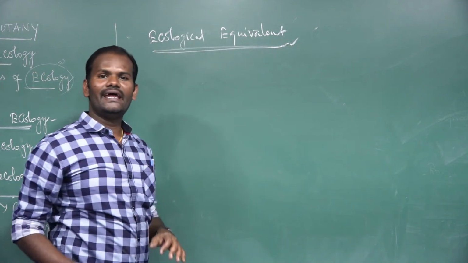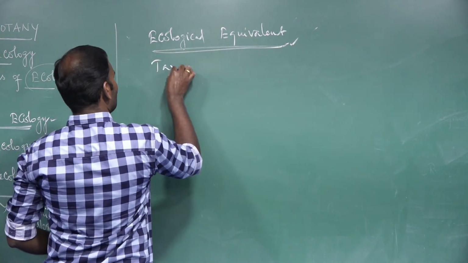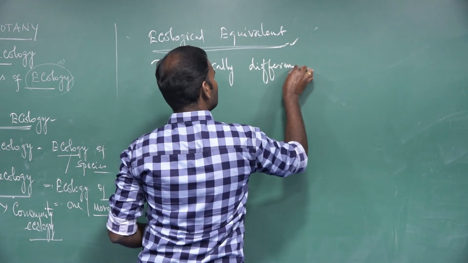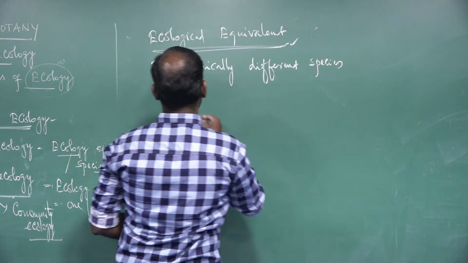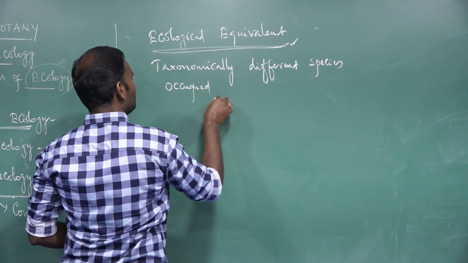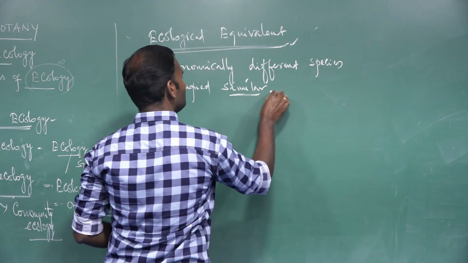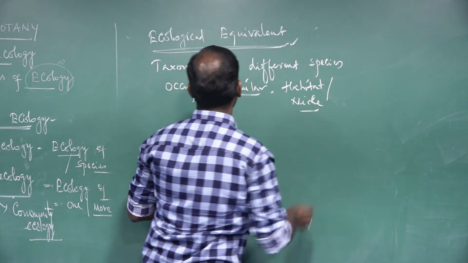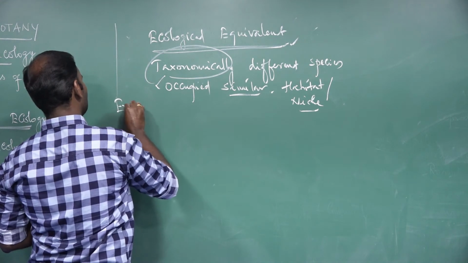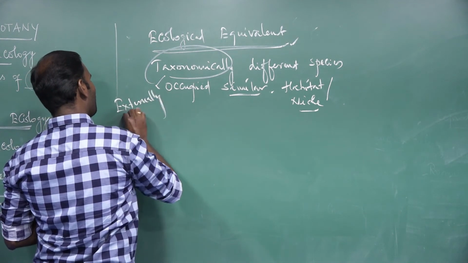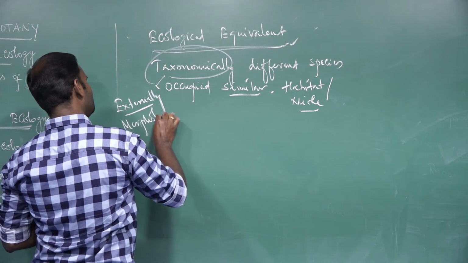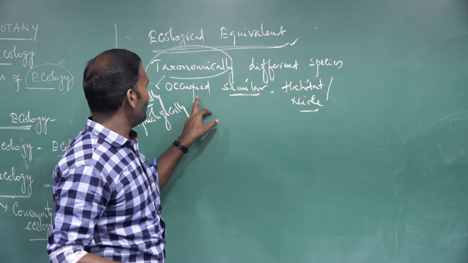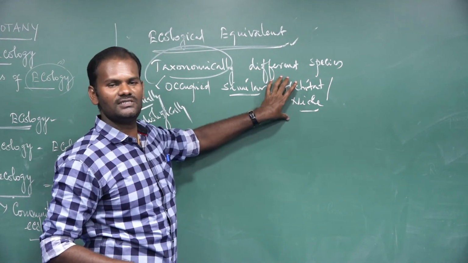Next, ecological equivalents. What do you mean by ecological equivalent? Taxonomically different species, externally or morphologically different species, but they are occupying the same or a similar niche, the same places and the same functions, the same niche and the same habitat.